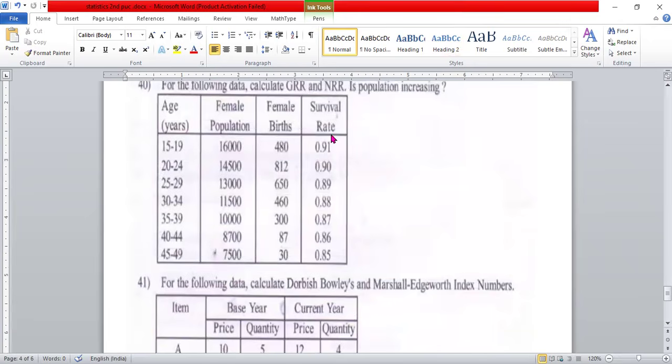Question number 41 is always from the vital statistics chapter. Sometimes they ask a GRR plus NRR combination, sometimes a full STDR question. So it's very simple and easy to write.